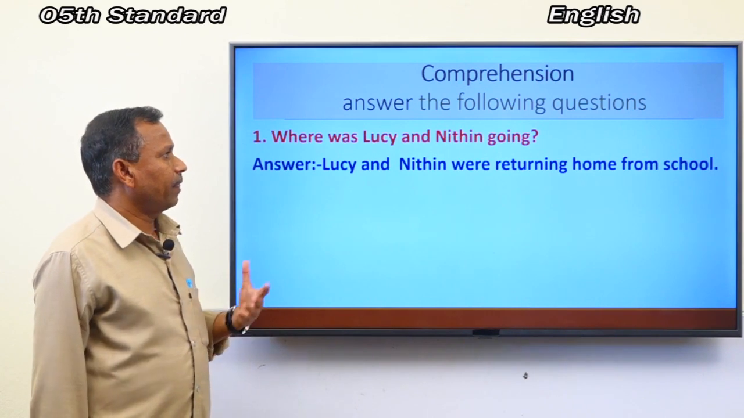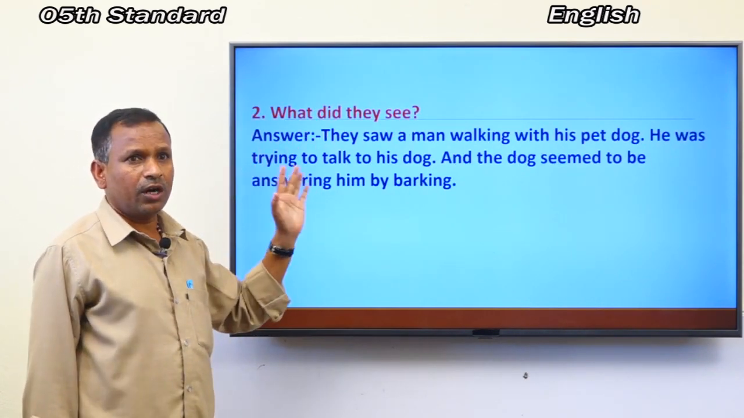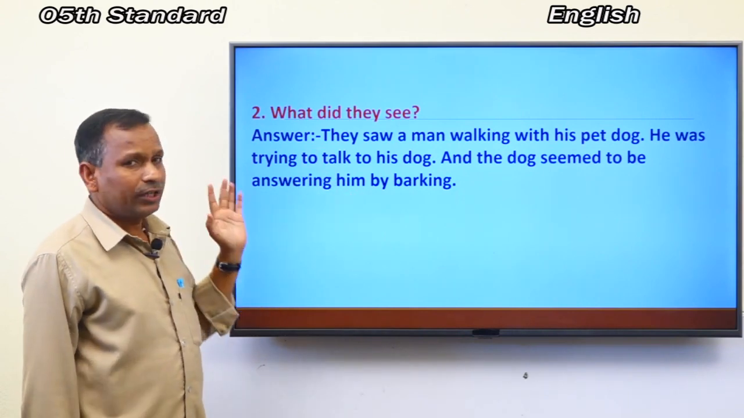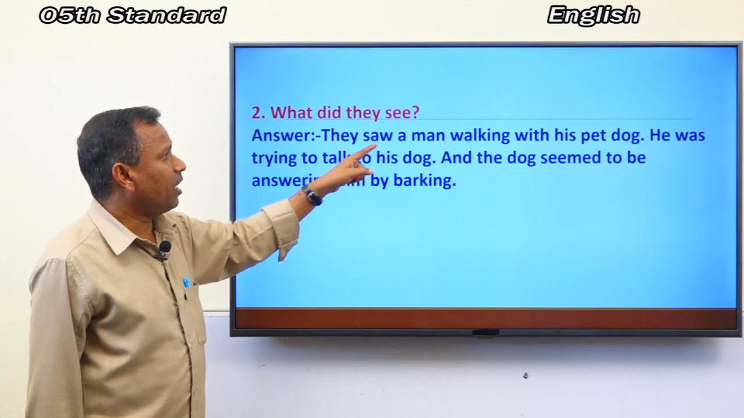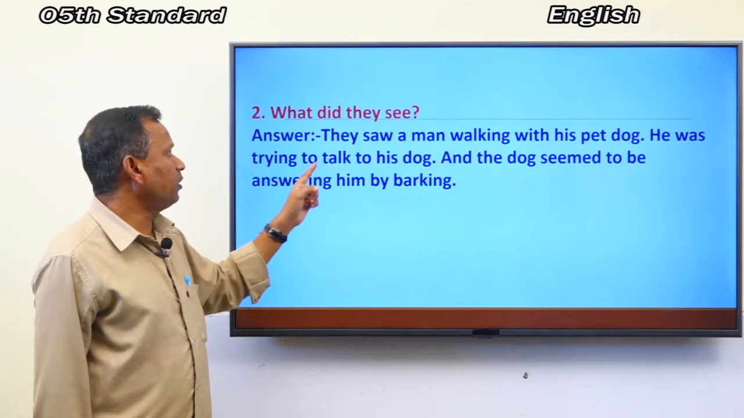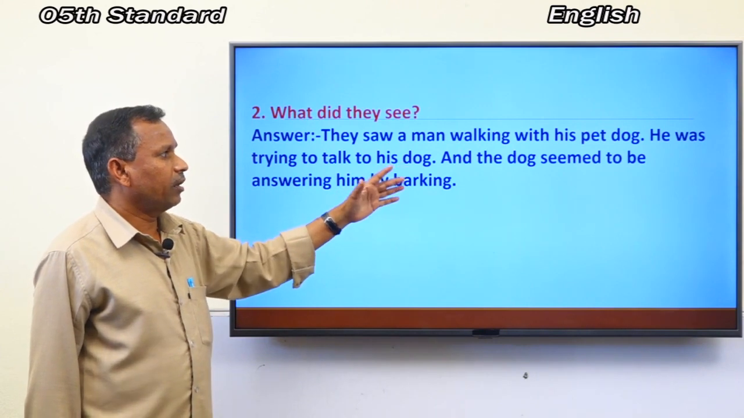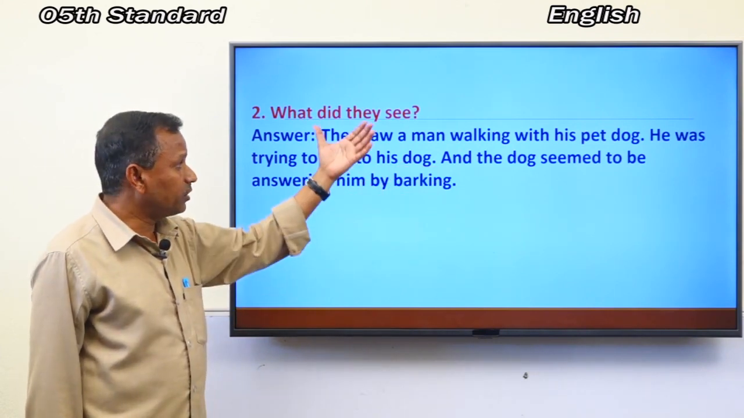Okay, next question. What did they see? What is the answer? Here is the answer. They saw a man walking with his pet dog. He was trying to talk to his dog, and the dog seemed to be answering him by barking. This is the answer.